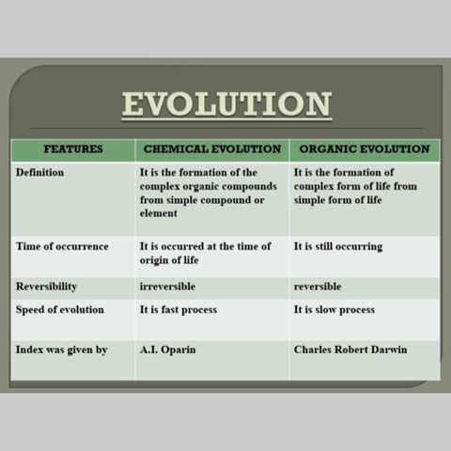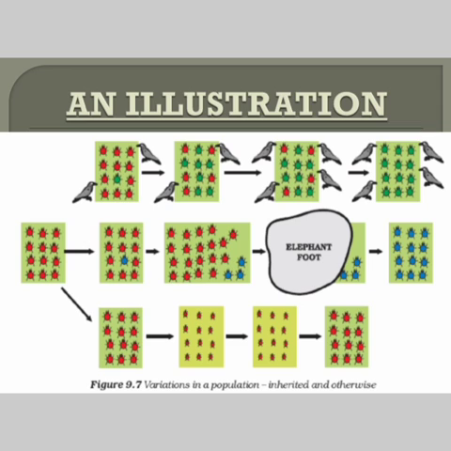Now we are going to study an illustration. Coming to the illustration, this is very important, children. We have here a picture of a group of 12 red beetles. Let us assume they live in some bushes with green leaves. Their population will grow by sexual reproduction. You have already learned there are two kinds of reproduction: sexual reproduction and asexual reproduction. So what happens in sexual reproduction? You see variation in progeny.